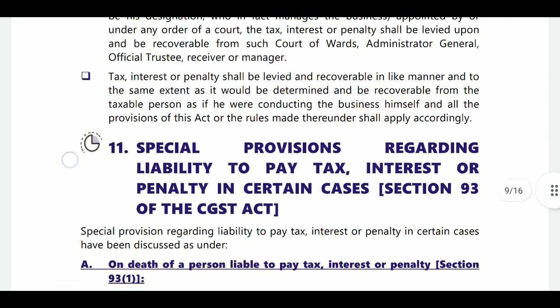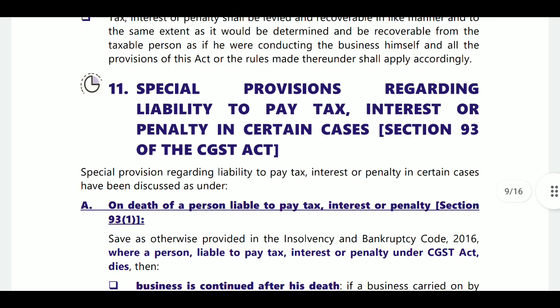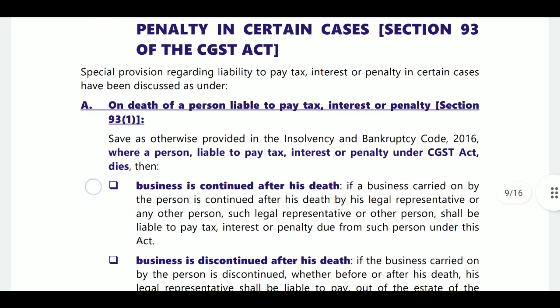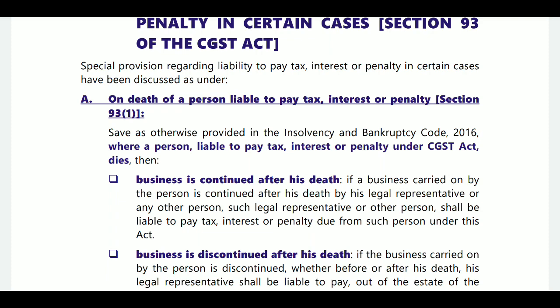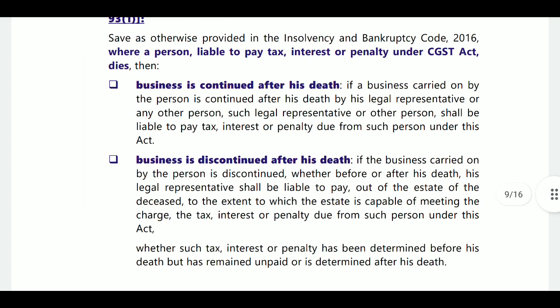Next, special provisions relating to section 93. Section 93 is related to the case of death of a person. Liability will be on the legal representative. Here we will bifurcate into two categories. If the business is continued, the legal representative will remain liable. Or if the business is discontinued after his death, then the legal representative will remain liable to the extent of the estate inherited.